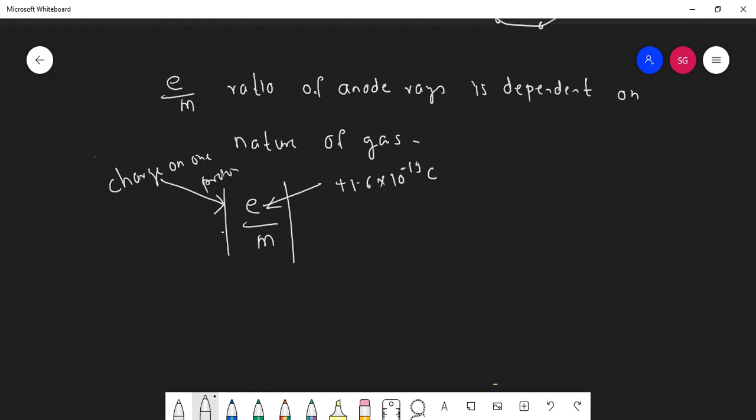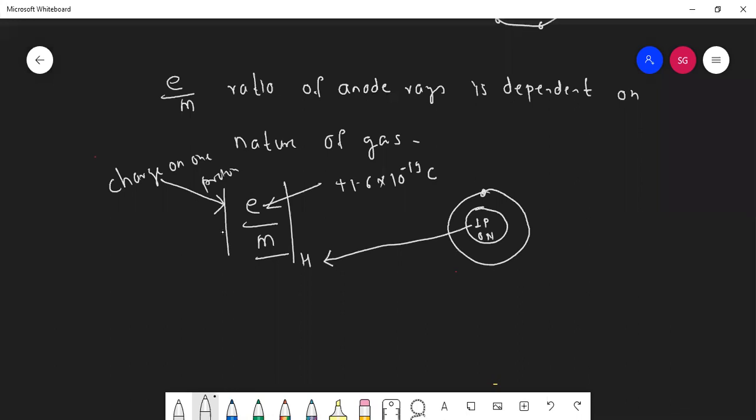But suppose, students, if you take hydrogen, this is the nucleus of hydrogen. It has one proton, 0 neutron, and this is the electron. But here we are concerned about the proton, students.